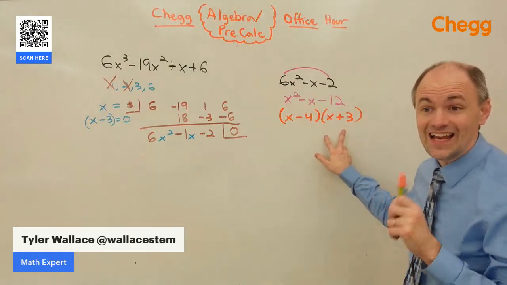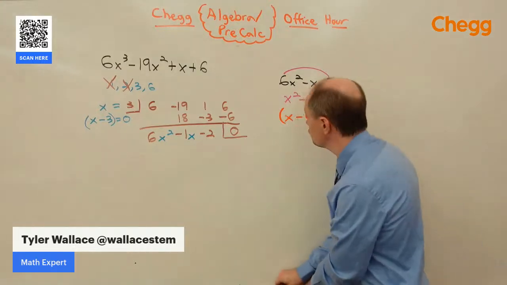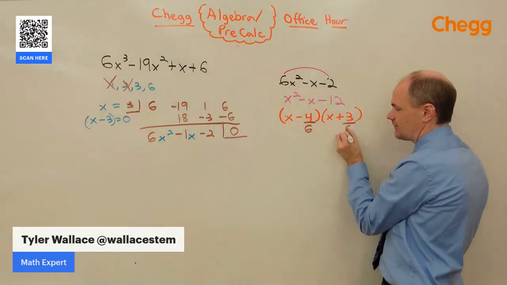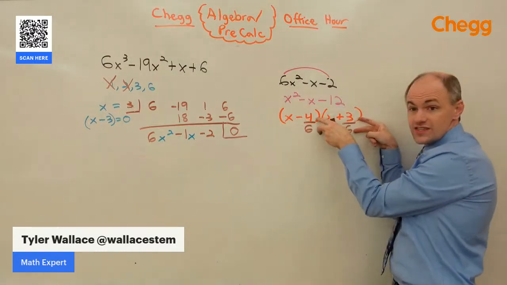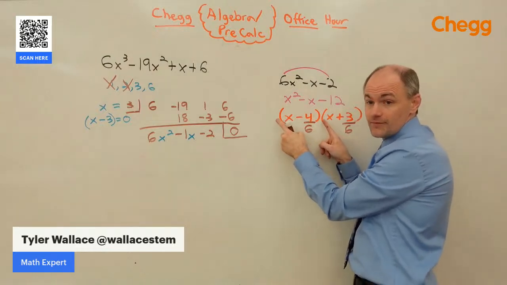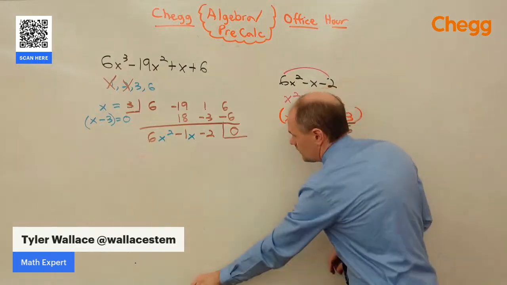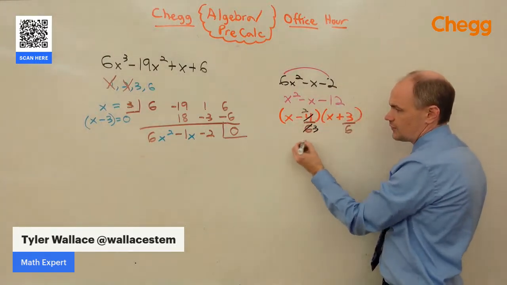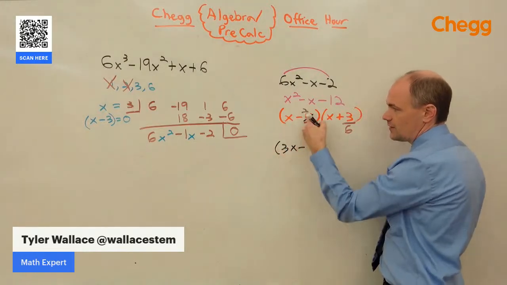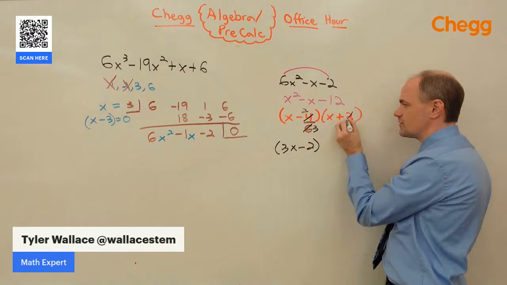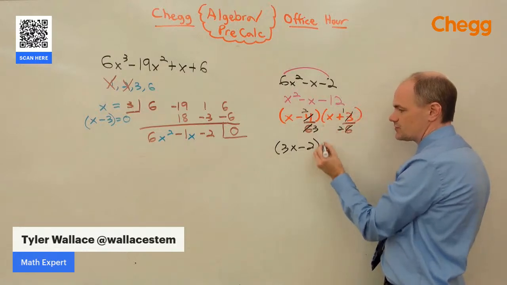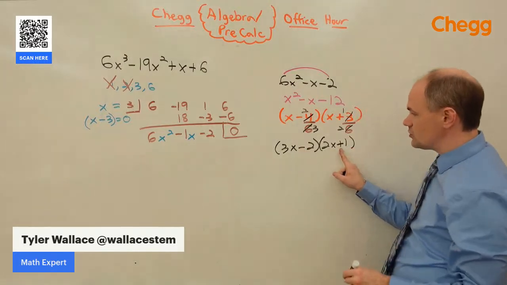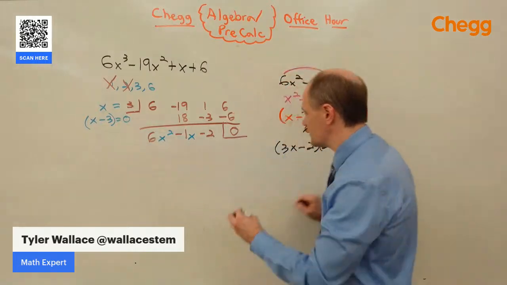Be careful, though. It's slide and divide. Don't forget to do the divide step. We slid the 6. Now I'm going to divide by 6. Reducing these fractions, the denominator comes up and the numerator stays there. So 4/6 reduces to 2/3. Bring the 3 out front. We get 3x minus 2. 3/6 reduces to 1/2. Bring the 2 out front, and we're left with a 1. We've got 3x minus 2, 2x plus 1, and our other factor is x minus 3.